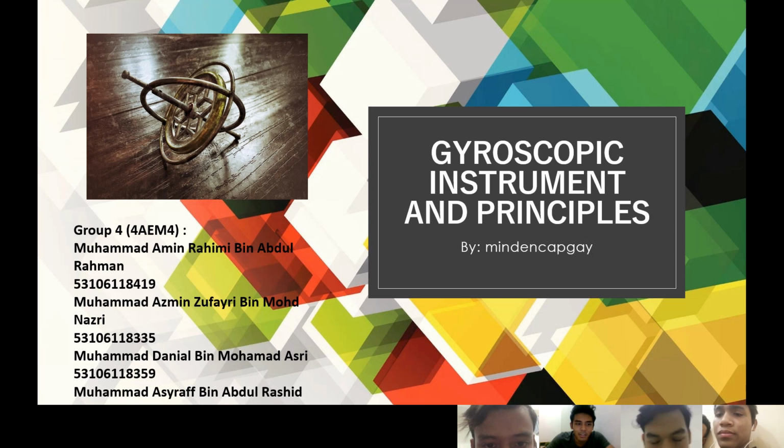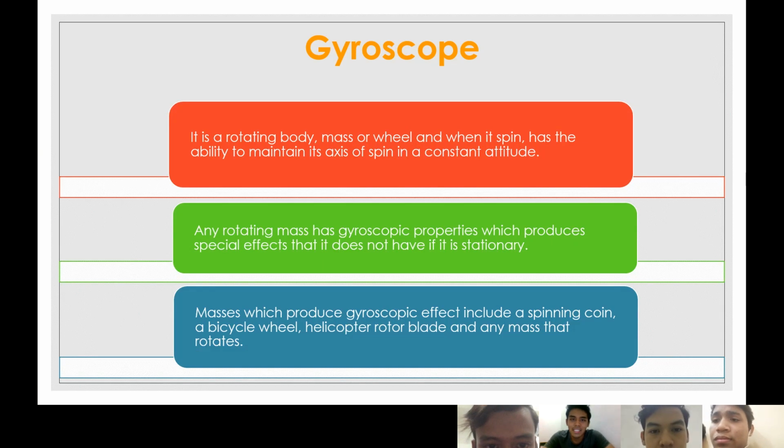Okay, first I'm going to explain what a gyroscope is. I have three points here. A gyroscope is a rotating body, mass, or wheel, and when it spins, it has the ability to maintain its axis of spin in constant attitude. It means when the body of the gyroscope spins, it has the ability to maintain the axis, and it can be in constant attitude.